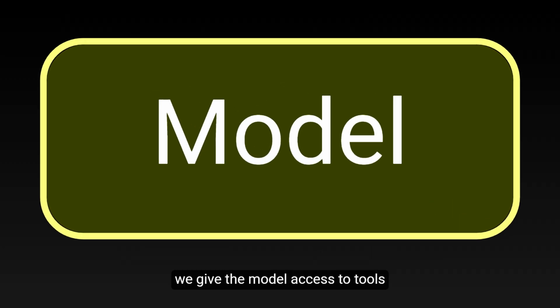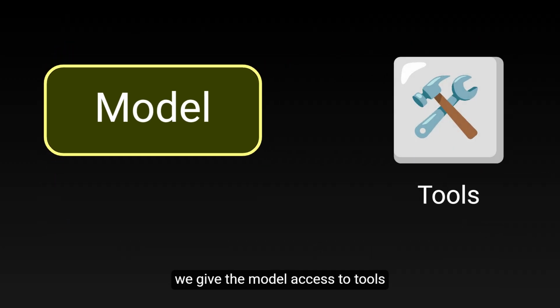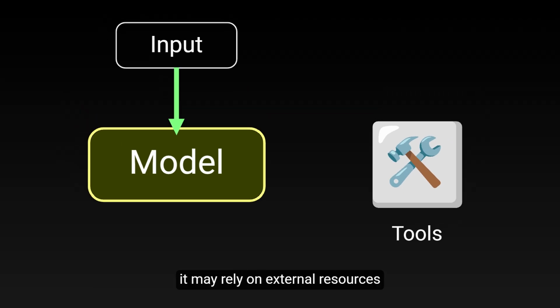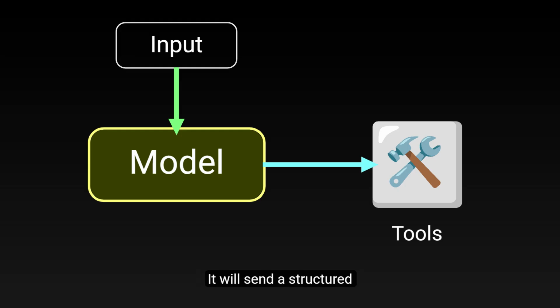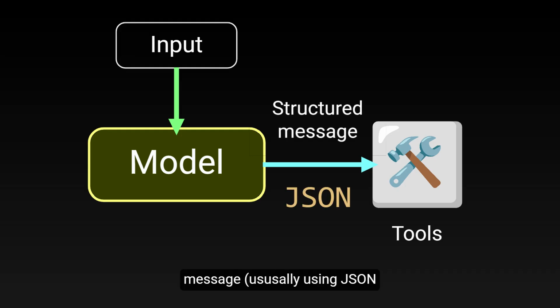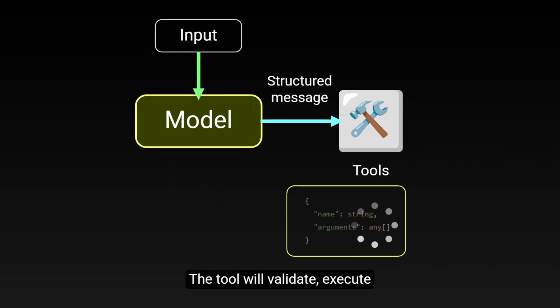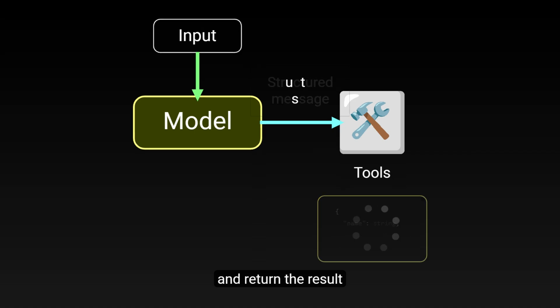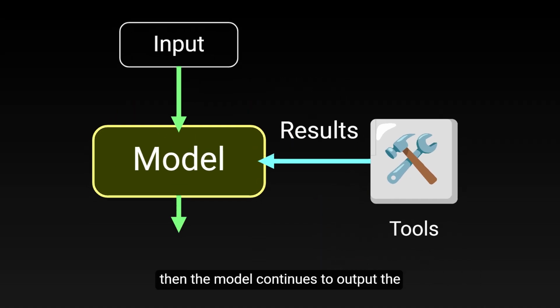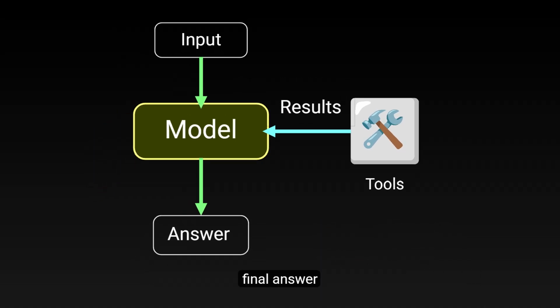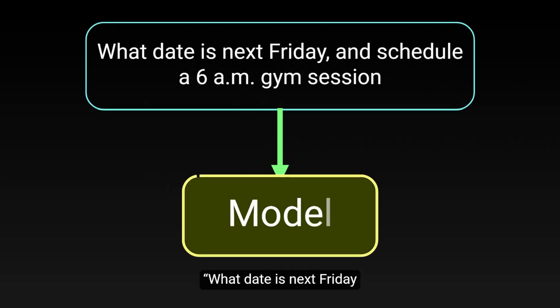To bridge that gap, we give the model access to tools. After input, it may rely on external resources called tools or functions. It will send a structured message, usually using JSON format. It has a tool name and some arguments to provide query information. The tool will validate, execute, and return the result. Then the model continues to output the final answer. Imagine the user asks, "What date is next Friday?" and schedule a 6 a.m.